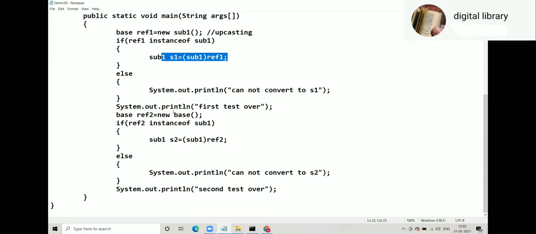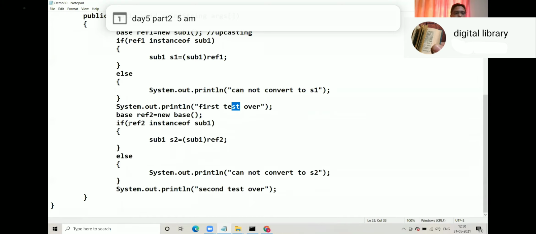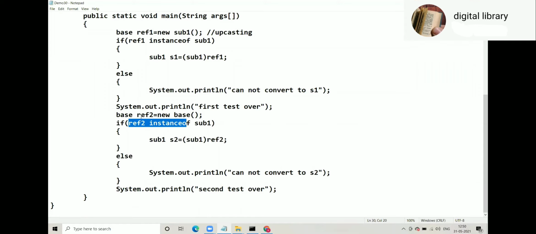First test over. Base ref2 is equal to new base. Ref2 refers to base. In that case, ref2 instance of sub1? No, because ref2's content is base. Base is sub1? No. So else part: cannot convert to S2. So in the first case, downcasting will be successful. In the second case, output will be cannot convert to S2.